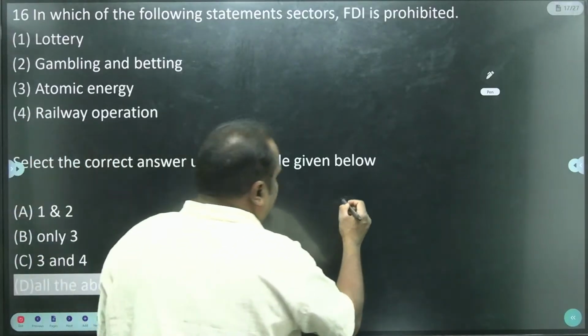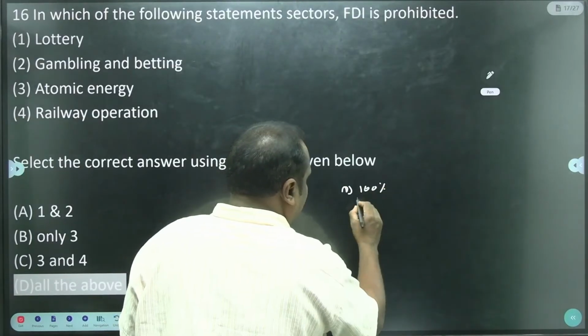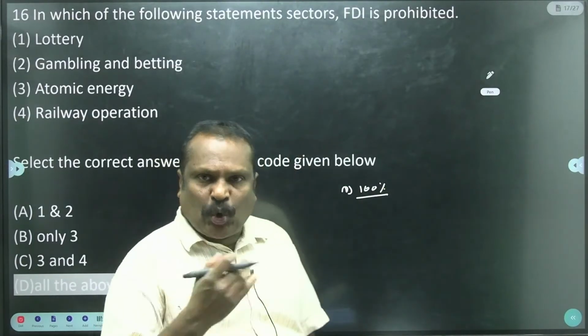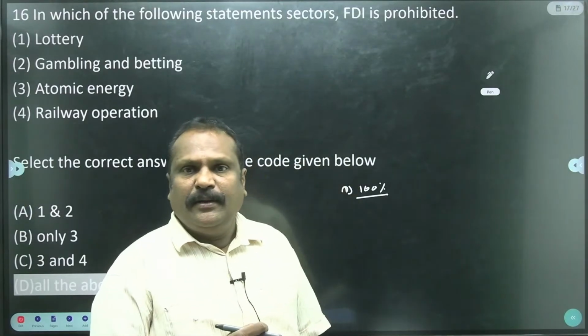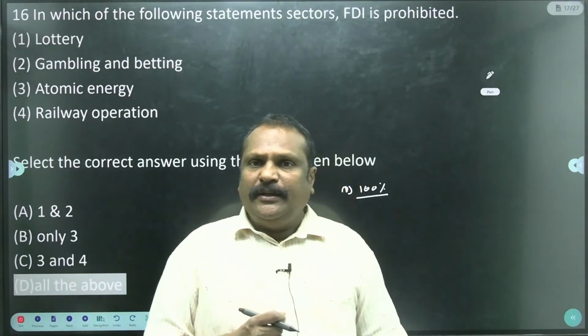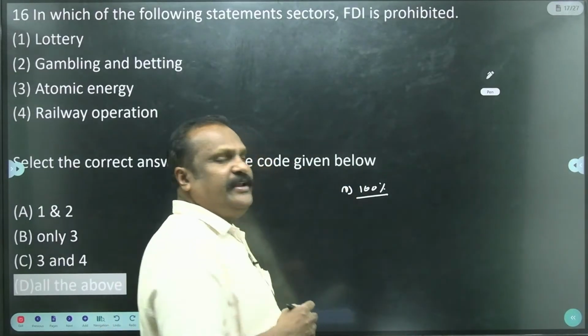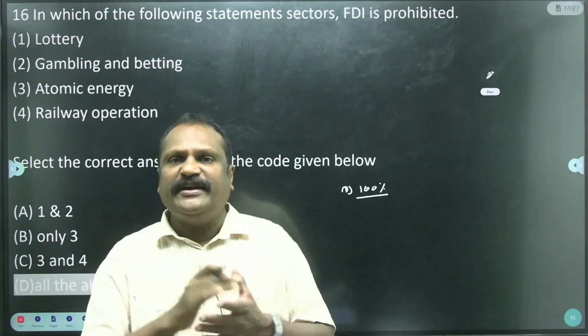FDI is permitted in a few sectors. 100% FDI is permitted in infrastructure, roads, ports, construction, township construction, and telecommunication. Some sectors get 100% FDI, which are less important sectors.